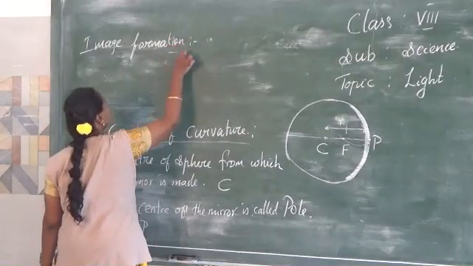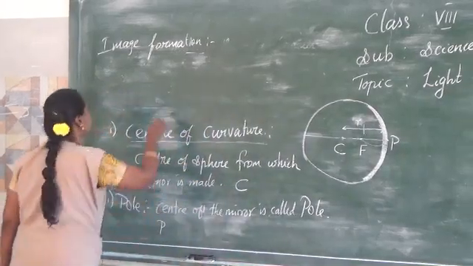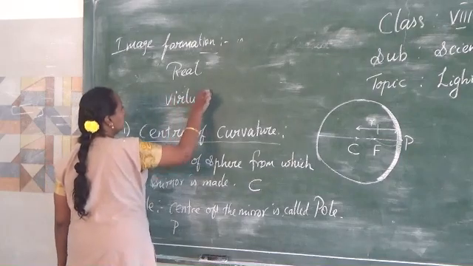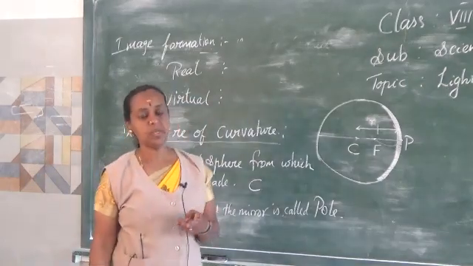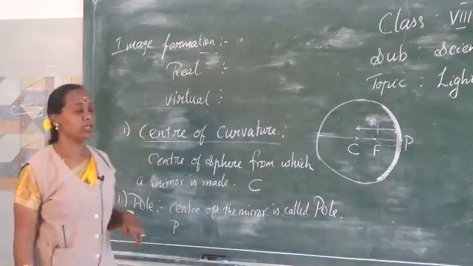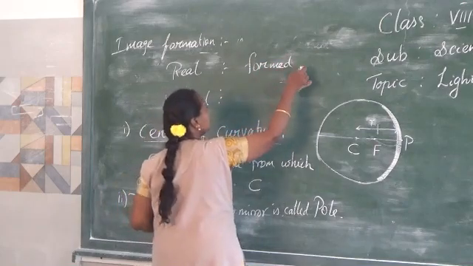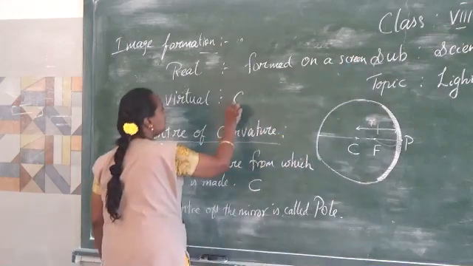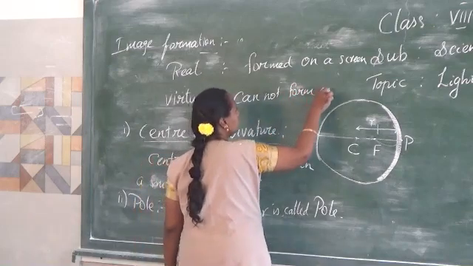Here the images formed by the spherical mirrors are of two types. One is real image, the other one is virtual image. The real image is nothing but one that can be formed on the screen. You are able to see it on the screen, whereas a virtual image cannot be formed on the screen.